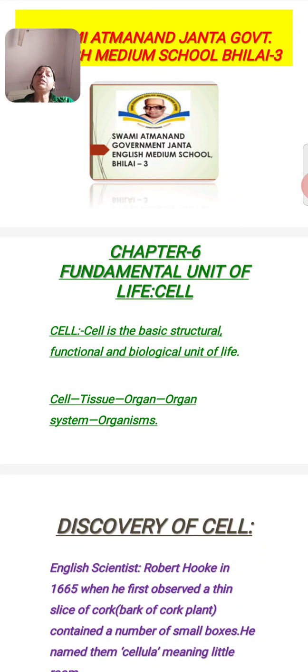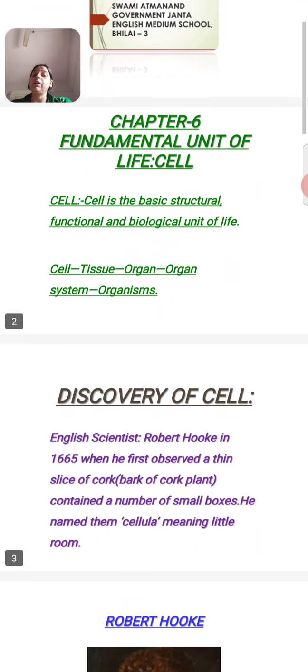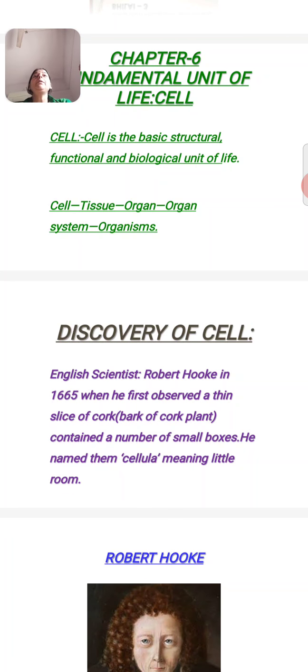Dear students, which is the basic unit of our life? Cell. Cell is the basic structural, functional and biological unit of life. That means in each and every organism, the basic unit of life is the cell.